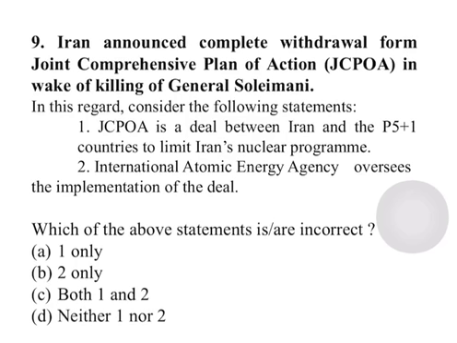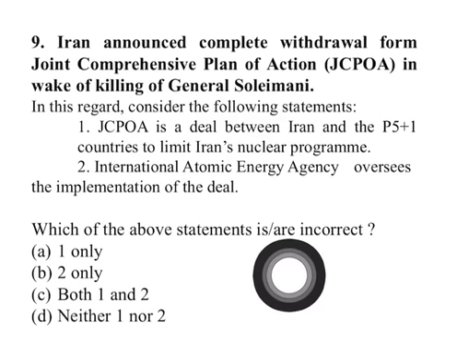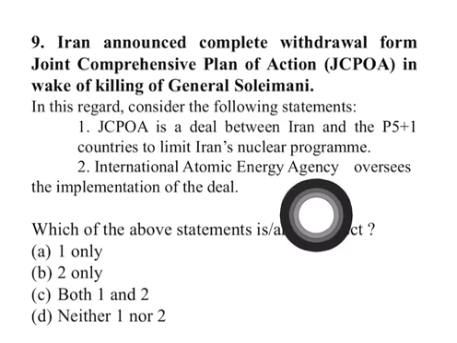In fact, to implement the deal, the people have established a separate joint commission. Okay, so we have to choose the incorrect statement. So only option 2 is incorrect here. So B will be the right answer.